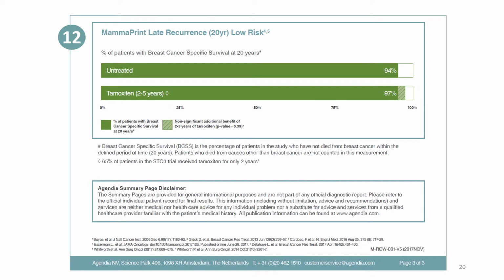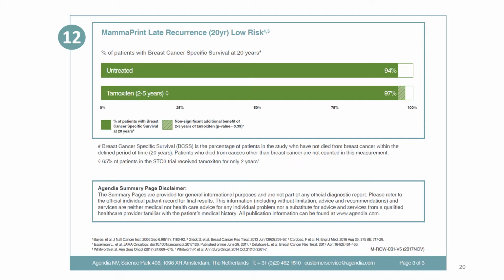Moving further down on the page on point 12, the same data is displayed in bar form in an easy visual way. And the same data is that in untreated patients at 20 years follow-up, with breast cancer specific survival of 94%.